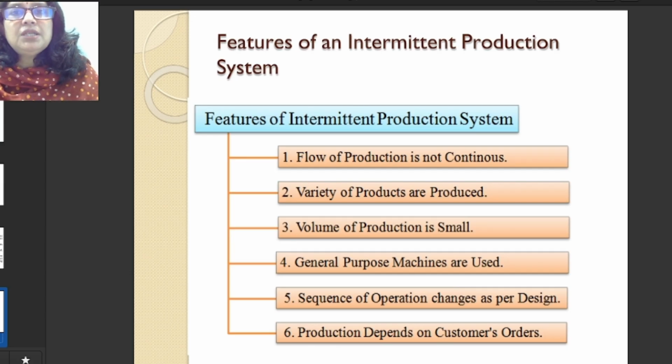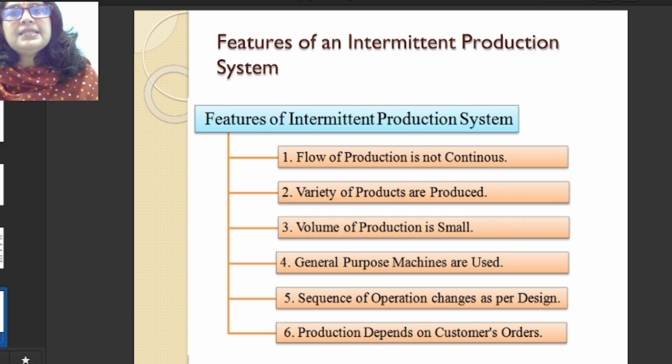Production depends on customer order. On customer order basis or customized products, normally we go for intermediate production system. So intermediate production helps us for customized products. Suppose I am going to a tailor. I am giving my specifications. This is my specification. The neck should be like this. The length of the dress should be like this. The hand should be full sleeve or half sleeve. According to my requirement, the tailor will stitch my dress and give it to me. So it is a customized one.